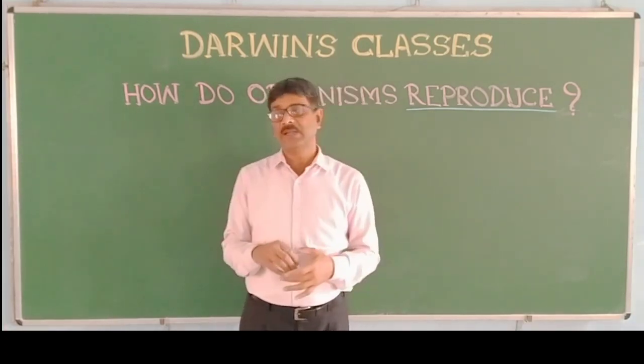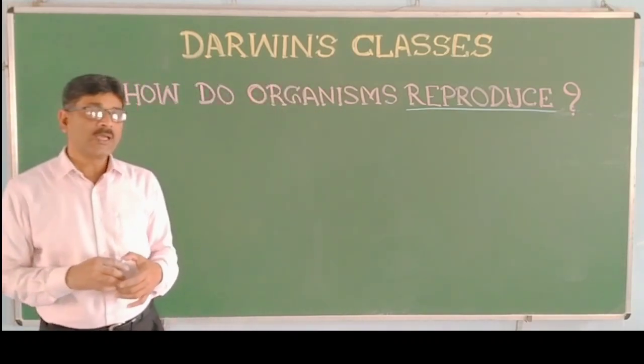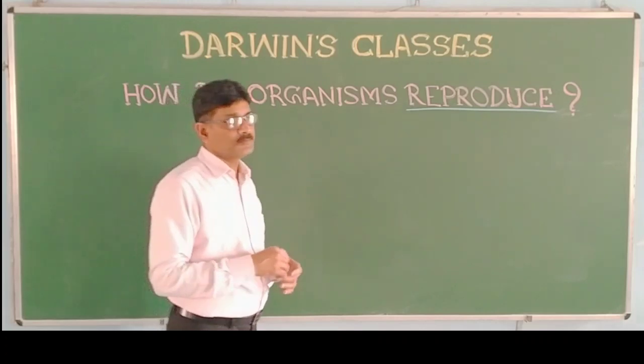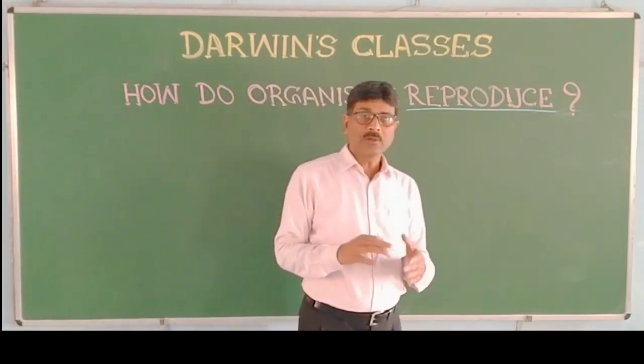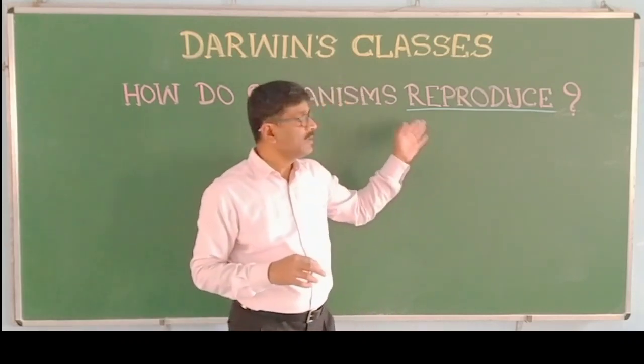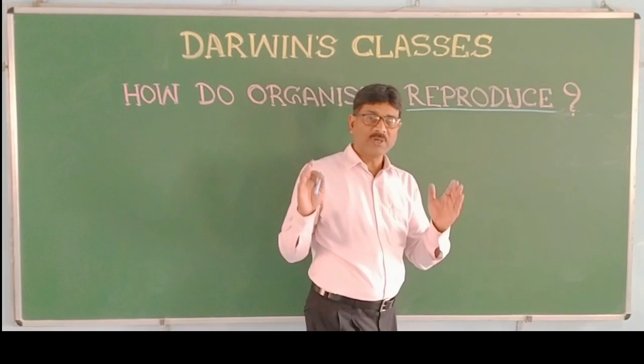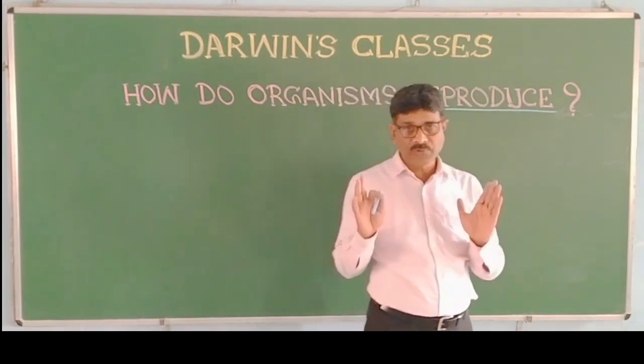Great personalities like Dr. APJ Abdul Kalam and Atal Bihari Vajpayee did not get married and did not participate in the act of reproduction. But their life was quite well, quite fine.